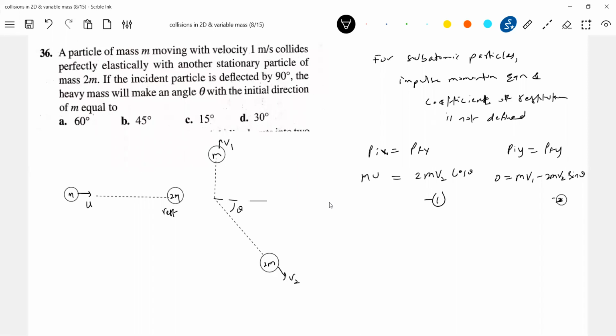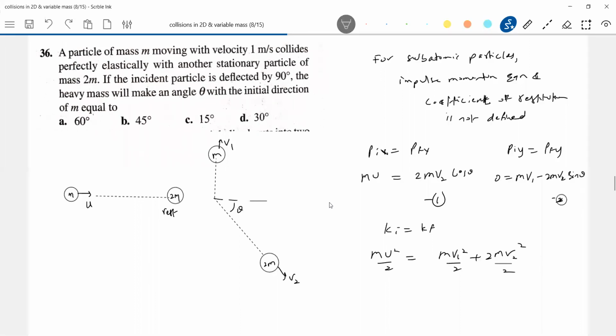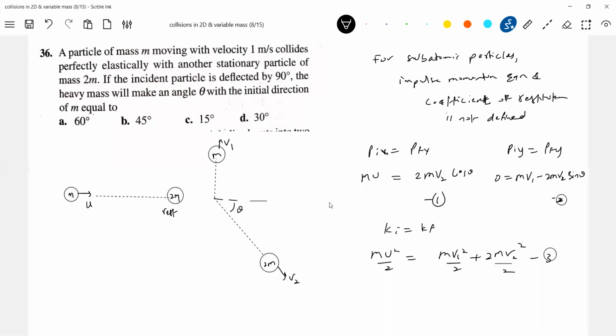I'll apply initial kinetic energy equal to final kinetic energy: mu square by 2 equals mv1 square by 2 plus 2m v2 square by 2. First square and add equations 1 and 2, then theta will get eliminated. Then substitute v1, v2 here and solve it.